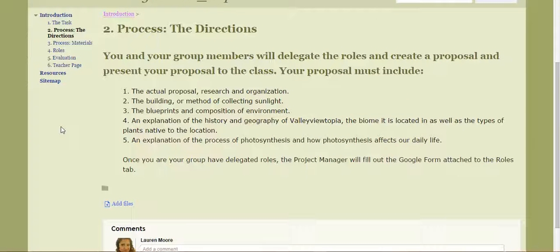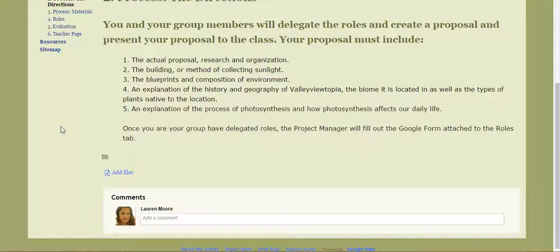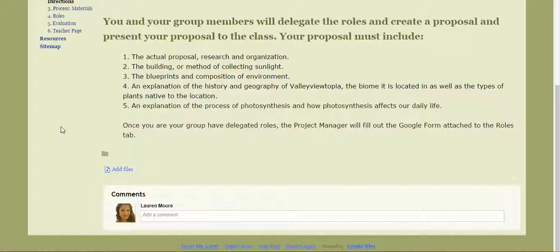They'll make a proposal, do research, and create something, so either a building to block the sun's rays or a method to collect sunlight. They'll have to have blueprints and the composition of the environment that they're working with, which would be the area that they're looking in, which brings in critical pedagogy and cultural awareness to the students. It also gives a history and geography of the land that they're working in, the biome in which it is located, and the other types of plants native to the location.